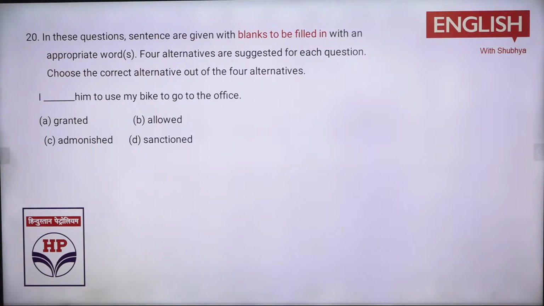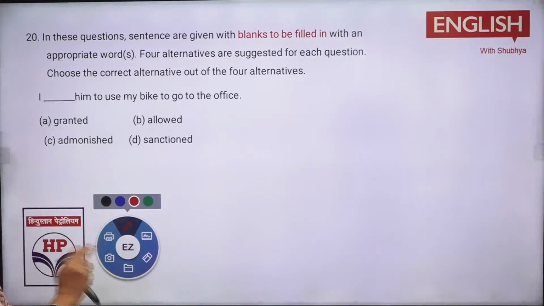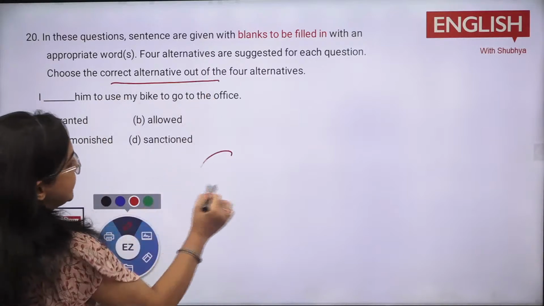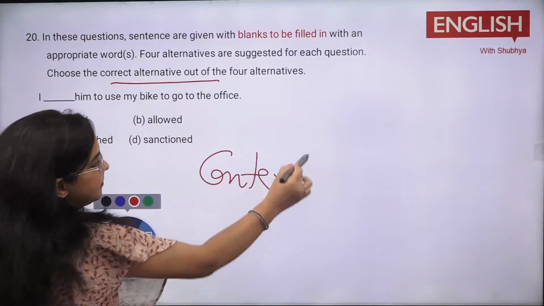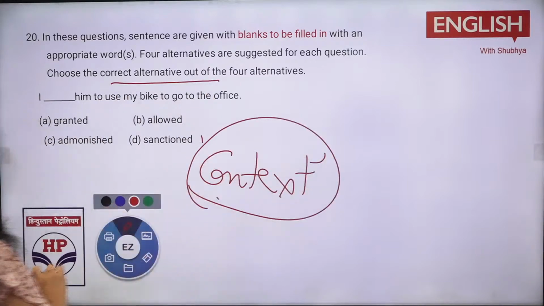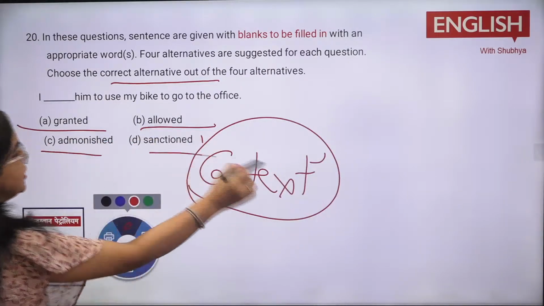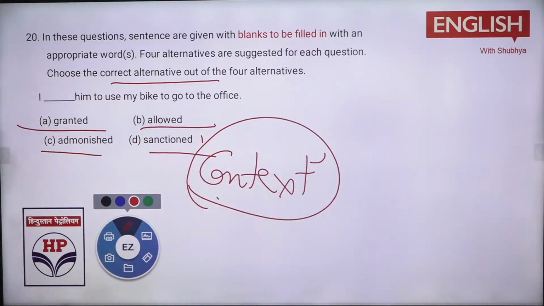Now take the next term. In these questions, you have to fill in the blanks and 4 alternatives are given. And here also you have to fill in the blanks. Sentence completion is there, but it is based on the context. Context of your understanding. Where granted, allowed, admonished or sanctioned. Like what is the right word to use? D option, D option. Sanction. I sanctioned him to use my bike to go to office. What would be there? B option is I allowed. What would be the rest?